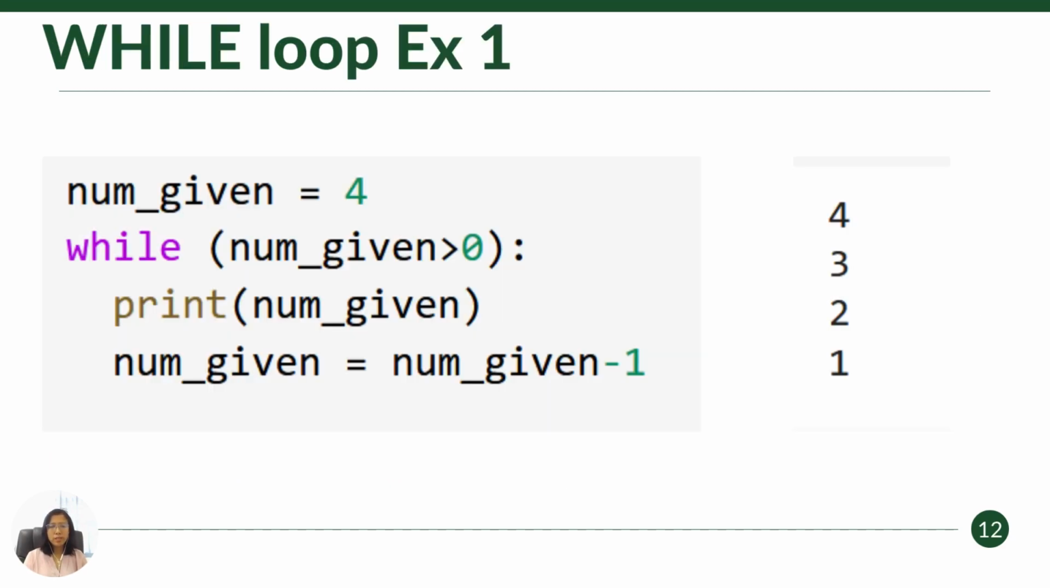Now let's look at an example. The number given is 4. As long as the number is greater than 0, I will just keep on printing. I do two statements here: I print the number and then I minus 1 from the given number. So as long as the condition is greater than 0, it continues. When the value is 0, you will stop printing and it will stop subtracting. So you will print out 3, 2, and 1.